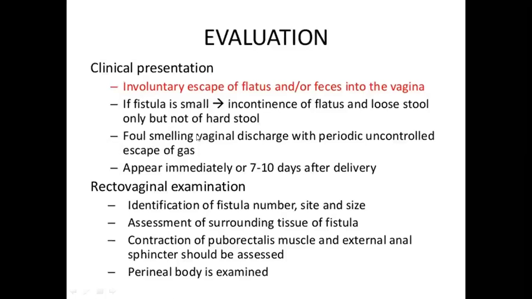Whereas foul smelling vaginal discharge with periodic uncontrolled escape of gas will be the complaint. So it appears immediately or 7 to 10 days after the delivery. On rectovaginal examination, you can see the fistulous opening in the posterior vaginal wall. You can see the number, size and site of the fistulas. You have to assess the surrounding tissue for any inflammation, edema, and also mobility of the tissues. Then contraction of the puborectalis muscle and external anal sphincters must be assessed, and the perineal body must be examined.